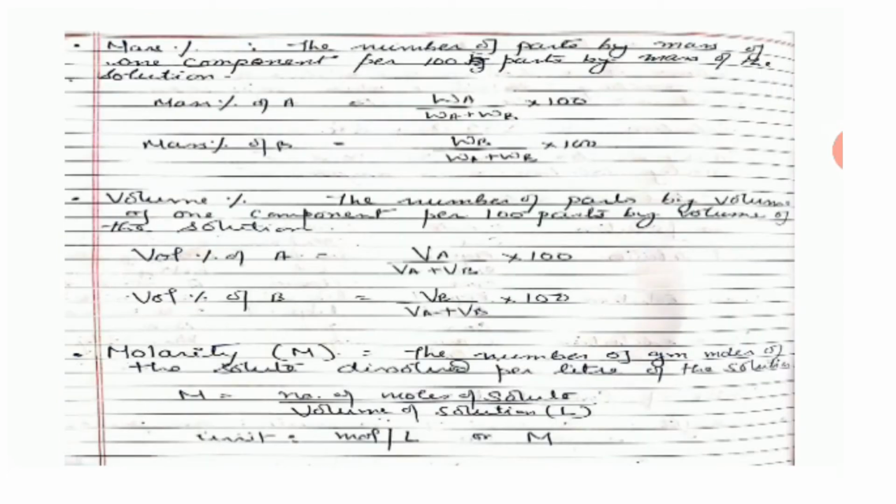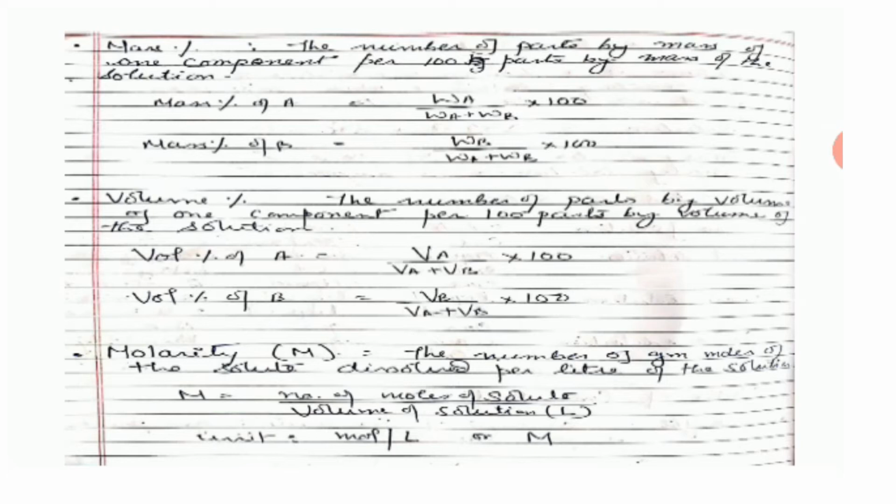Next one is mass percentage. The number of parts of the mass of one component per 100 parts of the mass of the solution is known as mass percentage. Its formula: mass percentage of component A, WA, is the mass of solute A upon the total mass of the solution, into 100. If we have to find the mass percentage of B, we will have the formula mass of B upon total mass of the solution, into 100, and the same applies to volume percentage.